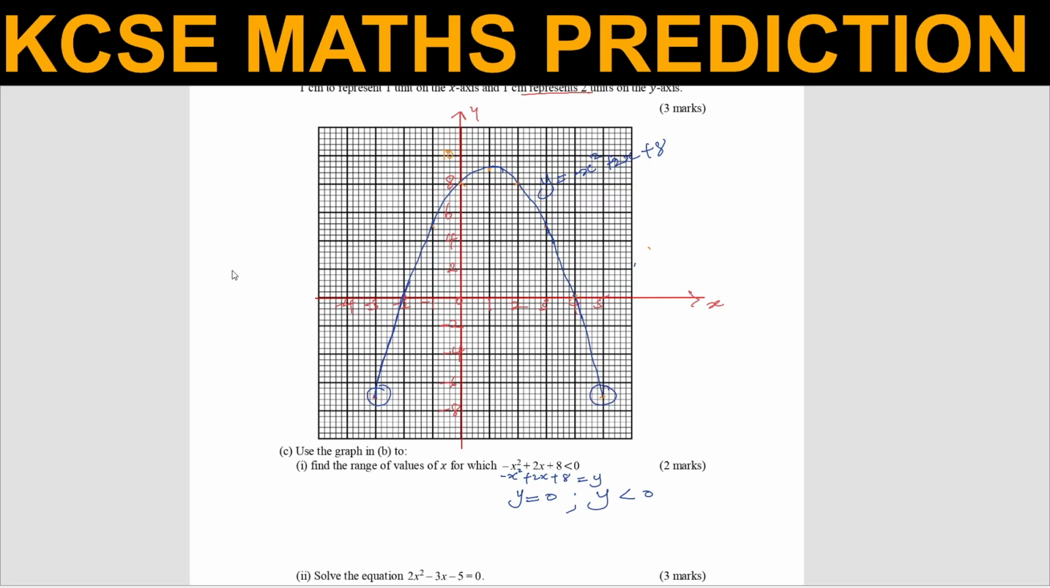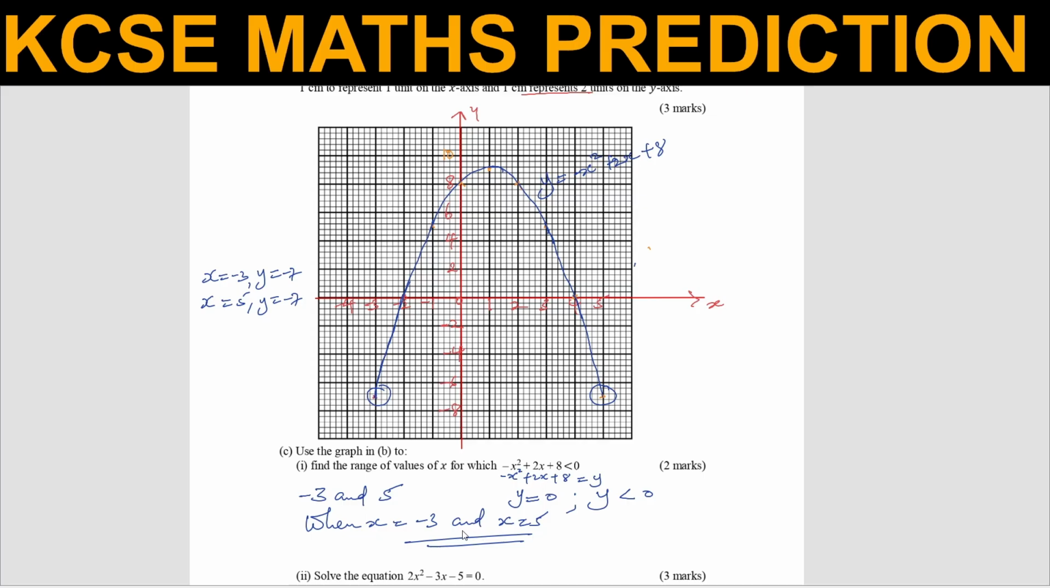These points, when x is -3, y is -7. That means it is less than 0. When x is 5, y again is -7. So those are the two instances. So the range of values simply means it is -3 and we have 5. So when x is equals to -3 and x is equals to 5, that is the range that gives the values of y being less than 0.